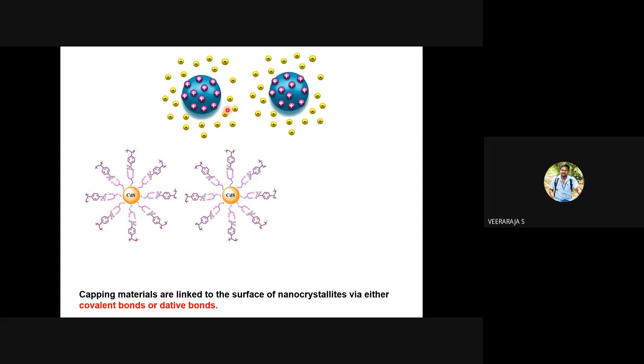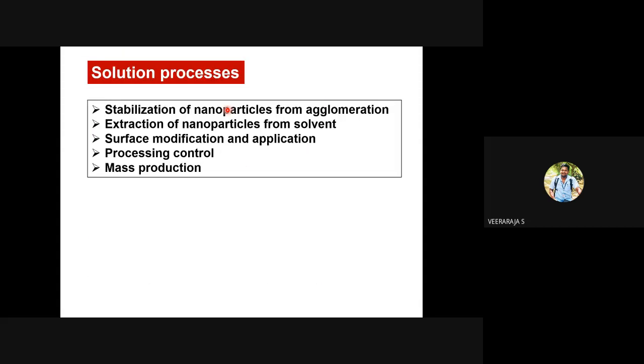Then once you want to use this cadmium sulfide or silver nanoparticles, you will have to process it. You will have to extract it using some solvent.